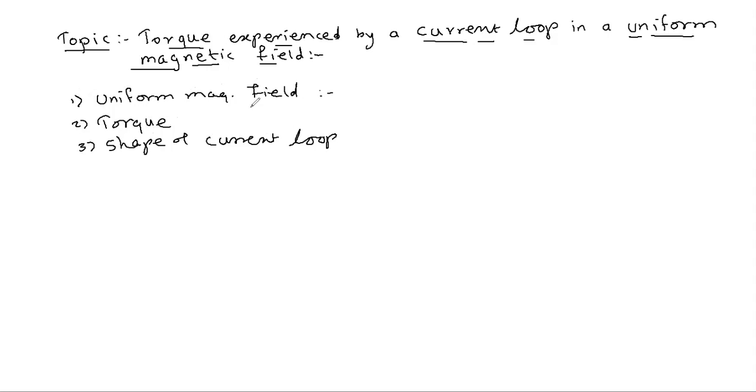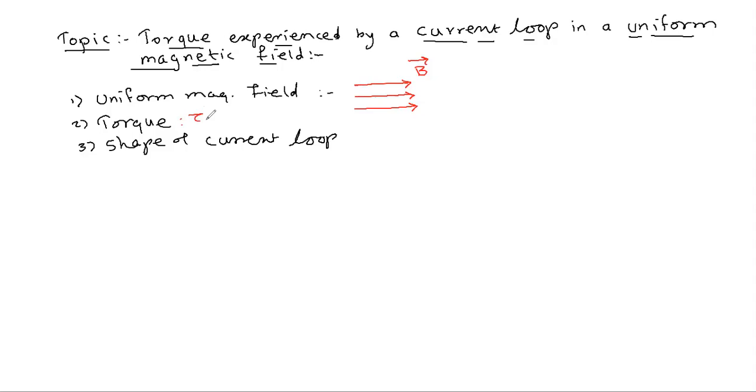First of all, how do we indicate a uniform magnetic field? Very simple. Whenever the magnetic field lines are equidistant and parallel, that is called a uniform magnetic field.